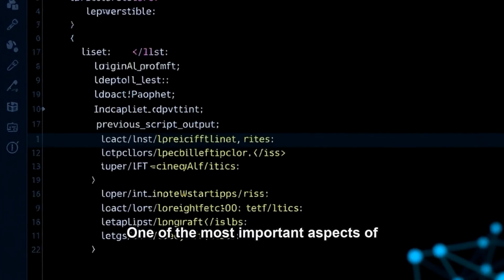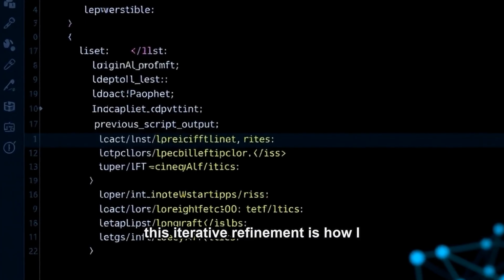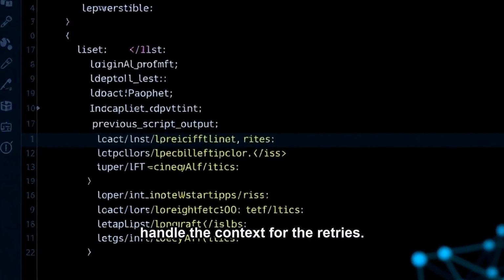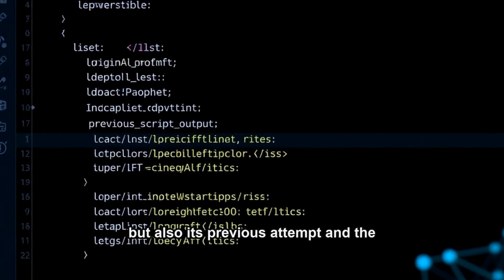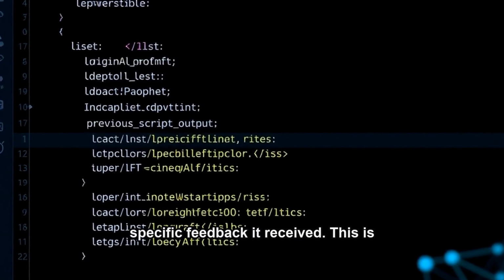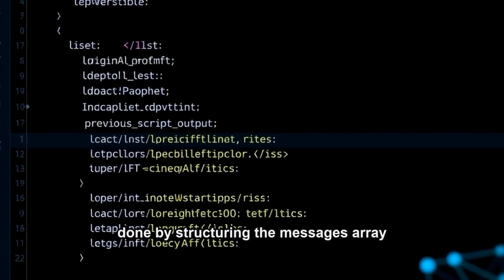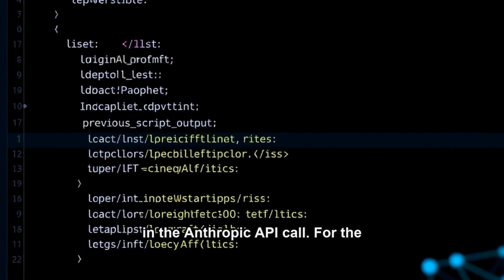One of the most important aspects of this iterative refinement is how I handle the context for the retries. When Claude retries, it needs to remember not just the original prompt, but also its previous attempt and the specific feedback it received. This is done by structuring the messages array in the Anthropic API call.